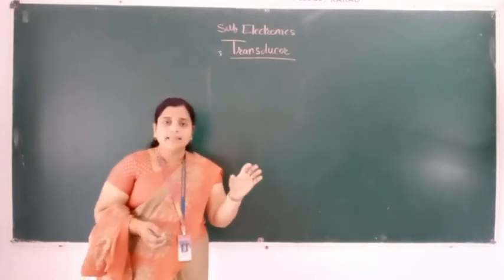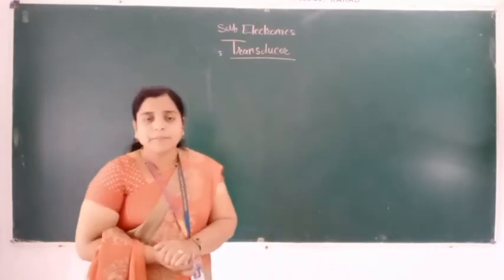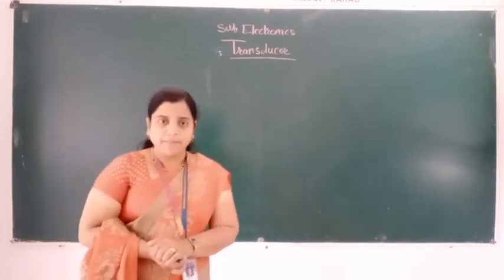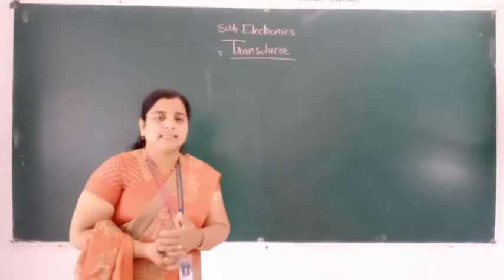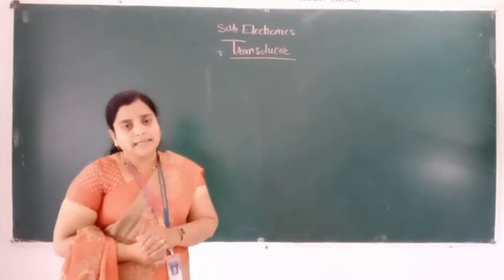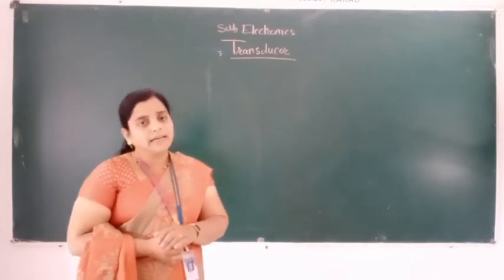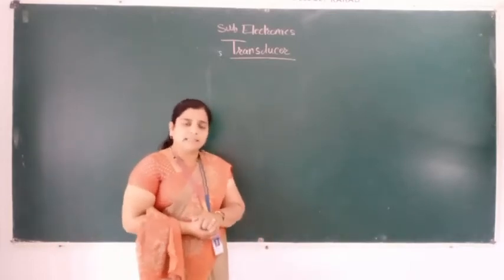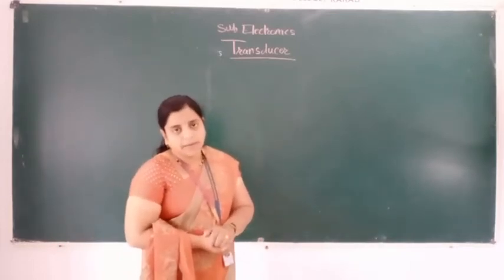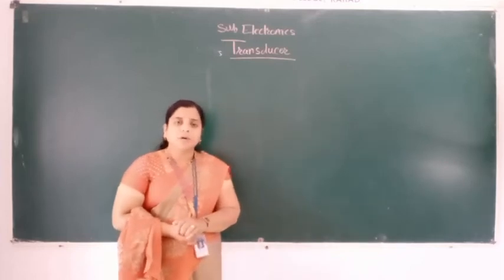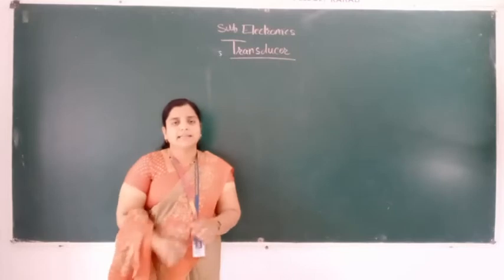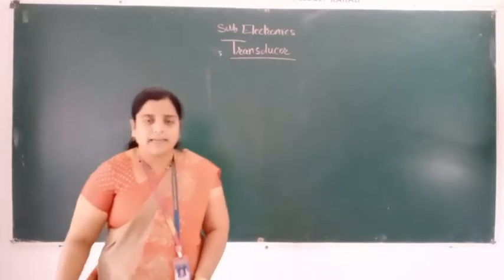Why is there erasable programmable read-only memory? It means we can erase the program by using an electrical signal, and we can also erase the program by ultraviolet light. That is the EEPROM, electrically erasable programmable read-only memory. And EPROM is what? Ultraviolet. By using ultraviolet light, we can erase that program and rewrite it.